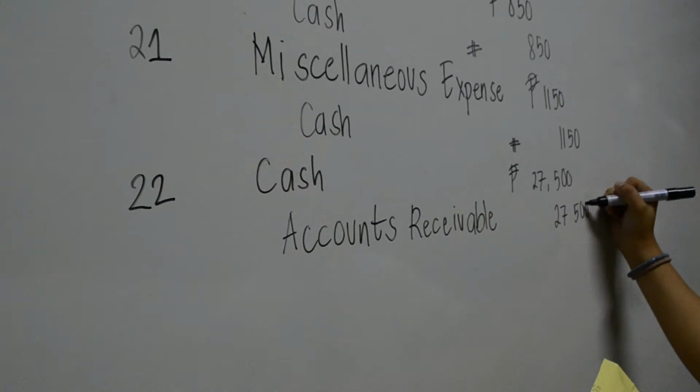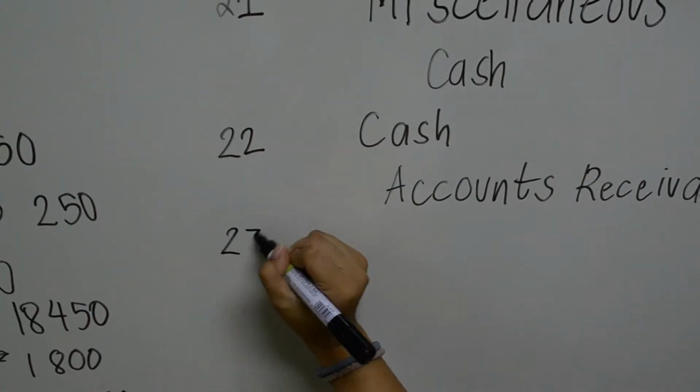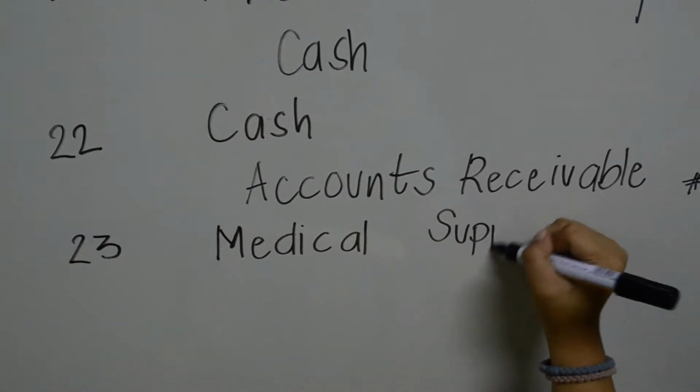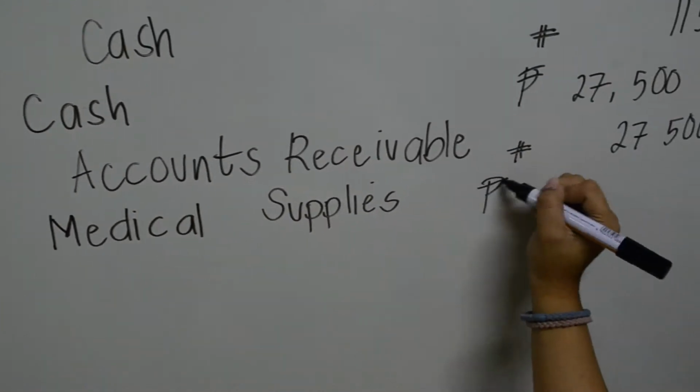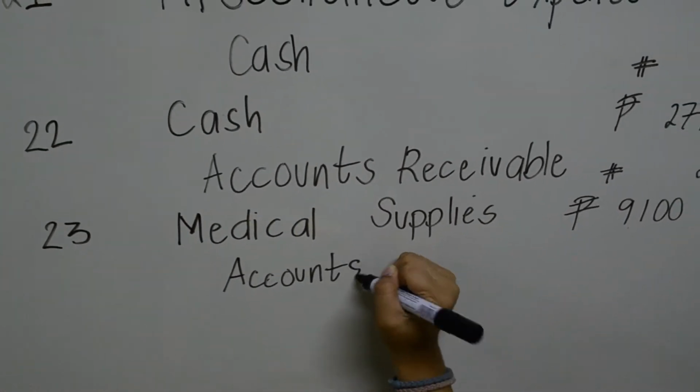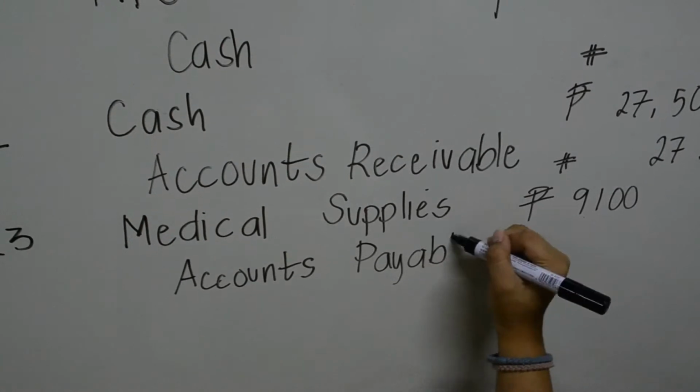On March 23, the company acquired additional medical supplies from Suiza Medical Supply Company on account, amounting to 9,100 pesos. So we record medical supplies on the debit side and accounts payable on the credit side.